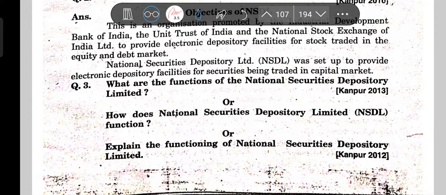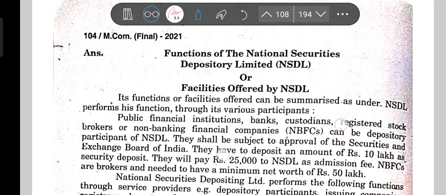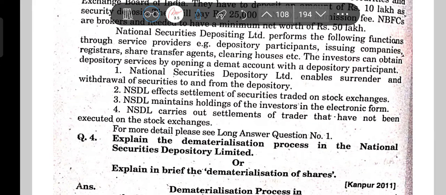So again, the functioning of the NSDL. NSDL security depository enables surrender and withdrawal. NSDL effects settlement of the securities traded in stock exchanges, maintains holdings of the investors in electronic form, and carries out settlement of trades, holdings of securities, transactions and withdrawals.